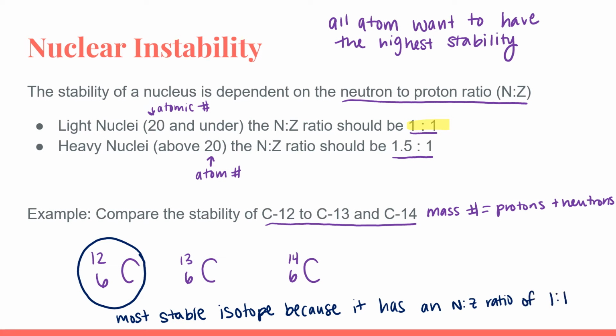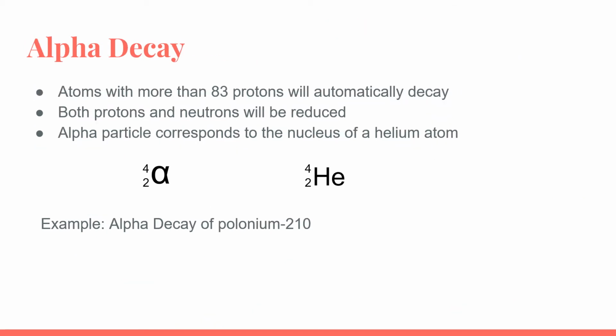All right, so when atoms aren't stable, they are going to go through radioactive decay to try and increase their stability. So what we're going to be looking at next are the 3 different types of radioactive emissions. The first type of decay that we're going to talk about is called alpha decay. Alpha decay is going to occur naturally with atoms that have 83 protons or more.